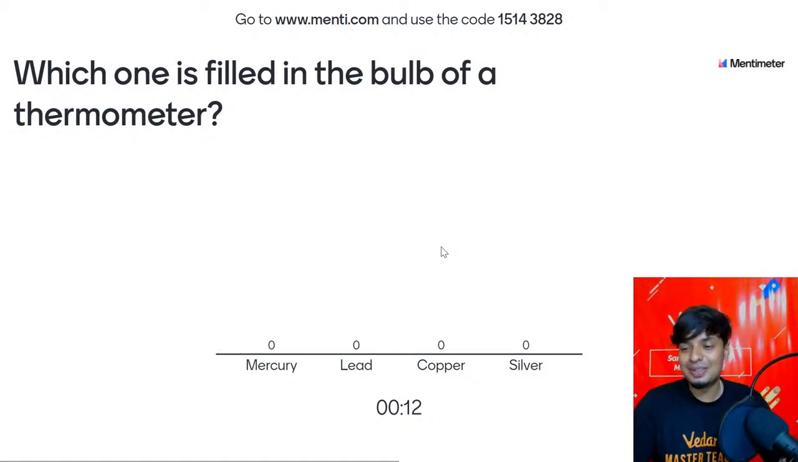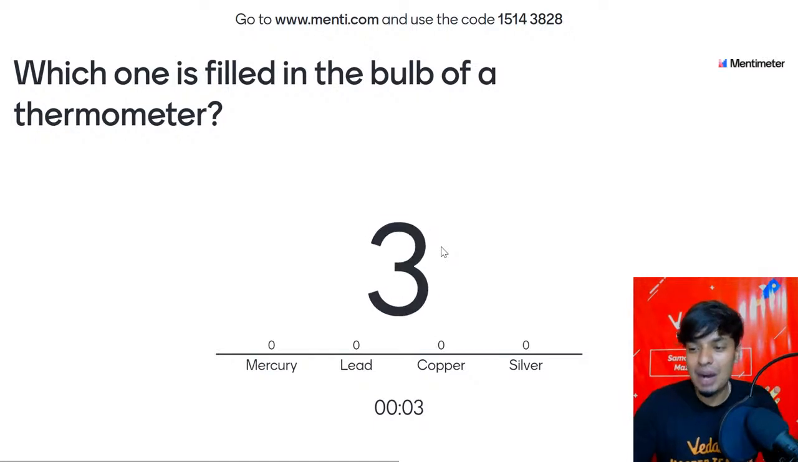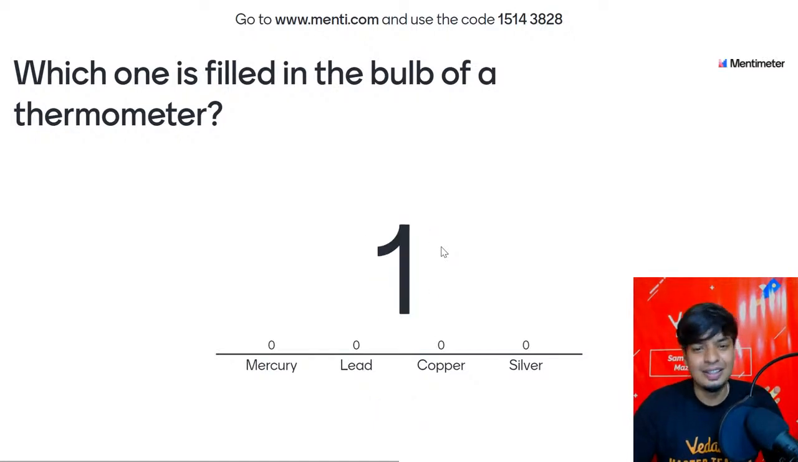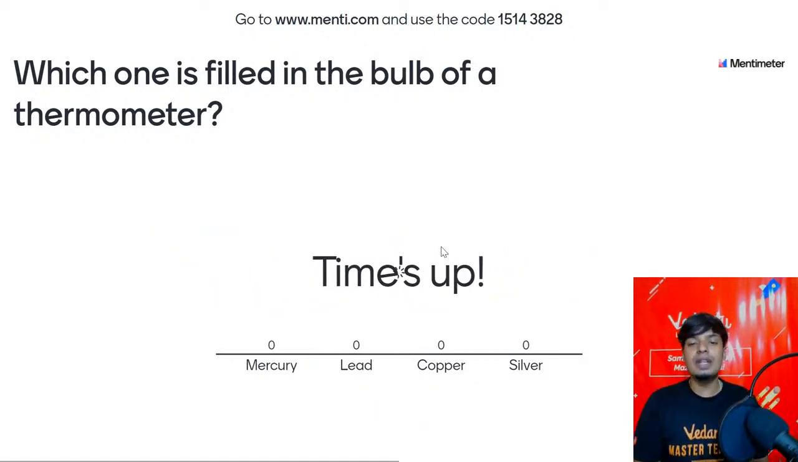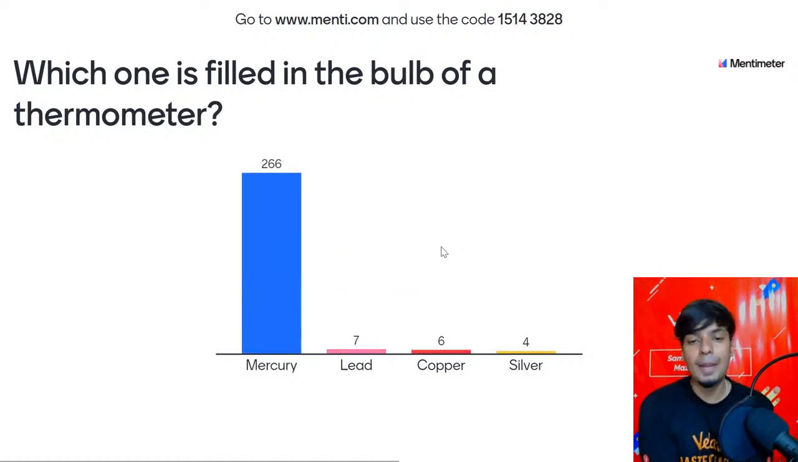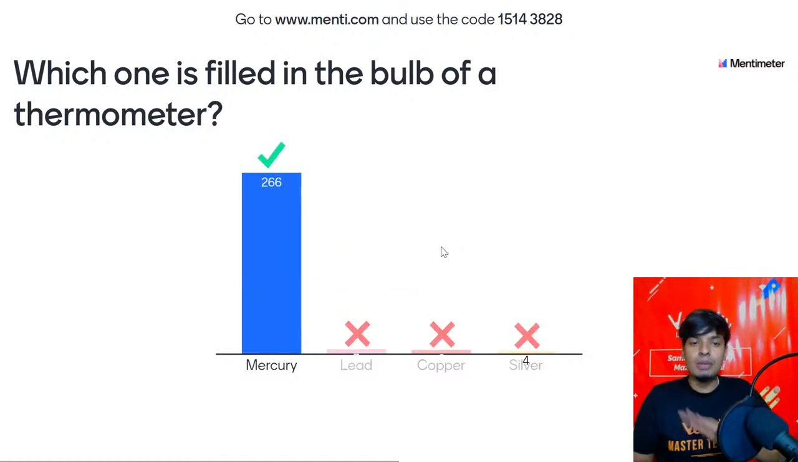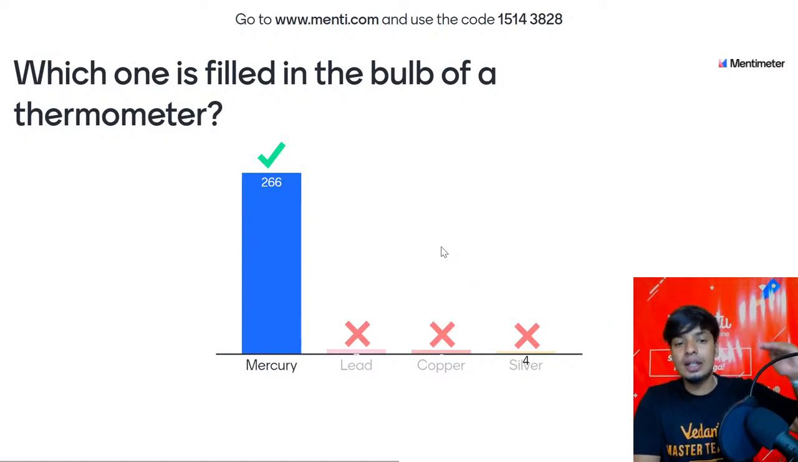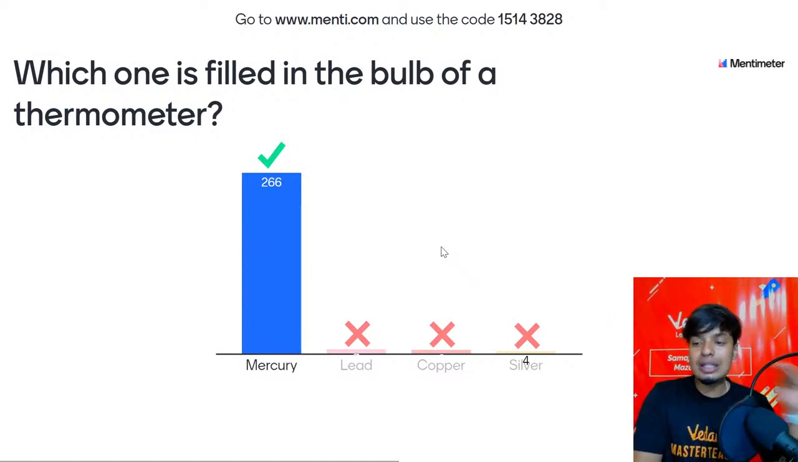What is it? Copper? What is it? Mercury, lead, copper, silver. What is it? Mars. Right. The right answer for this is obviously Mercury. Good job. So Mercury is the right one, and I hope all of you also know why Mercury is inside the thermometer, right? Because it can expand properly. It's also a liquid metal.